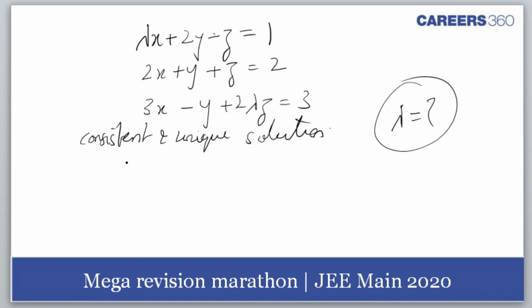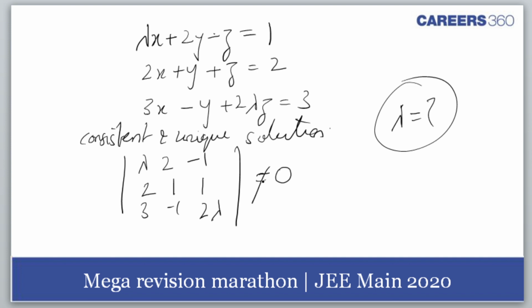So what do we have here? We have the determinant with lambda 2 minus 1, 2, 1, 1, 3 minus 1, 2 lambda. This should not be equal to 0. A unique solution you will get when this is not equal to 0.